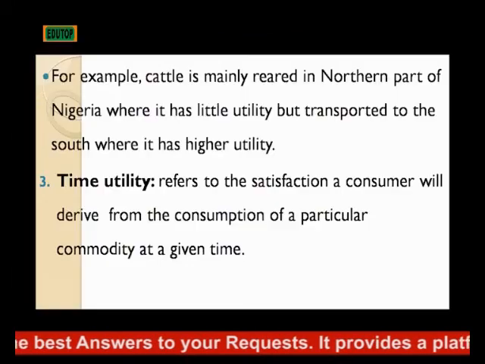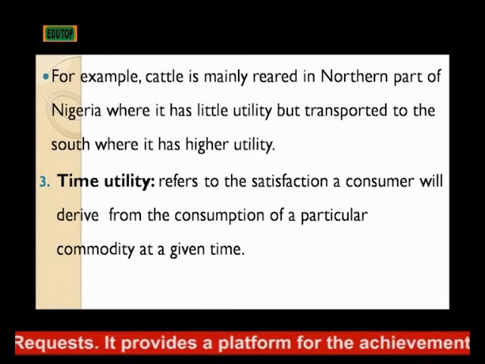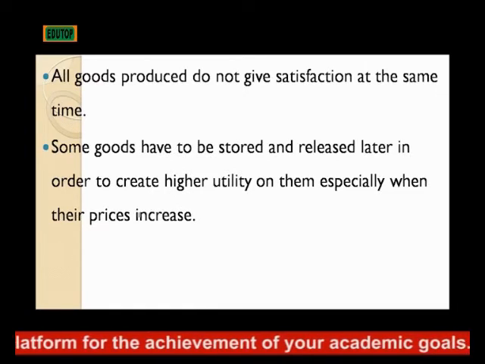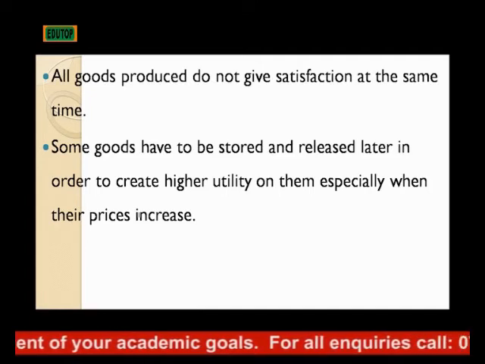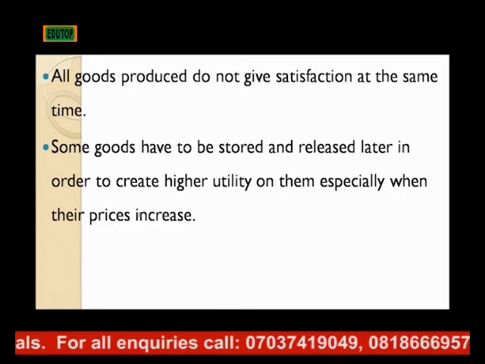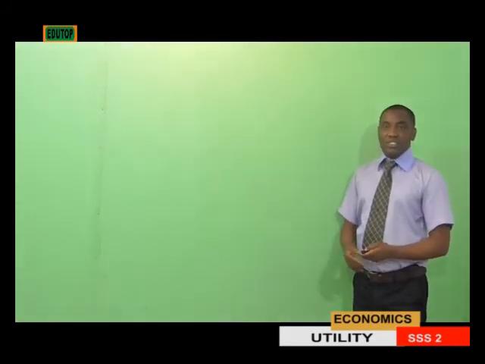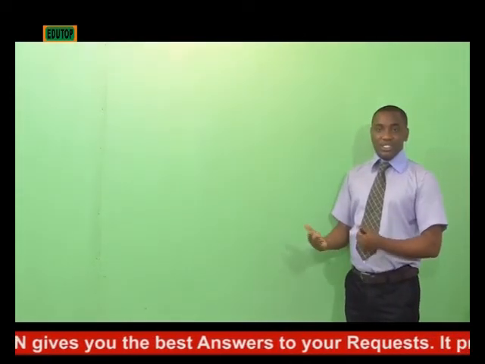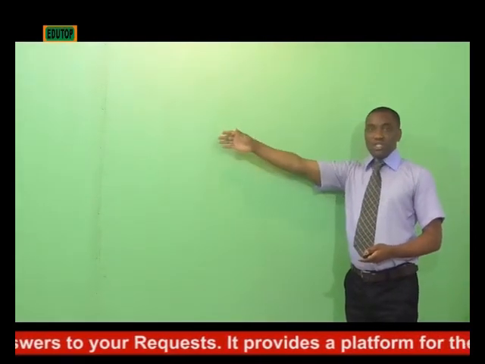And the third one, we have what we call time utility. Time utility refers to the satisfaction the consumer will derive from the consumption of a particular commodity at a given time. All goods produced do not give satisfaction at the same time. Some goods have to be stored and released later in order to create higher utility on them, especially when their prices increase. Some may not even deal with the price, but deal with the use of such goods. For example, during Harmattan, some goods have more utility than when there is no Harmattan. In that case, we call it time utility.